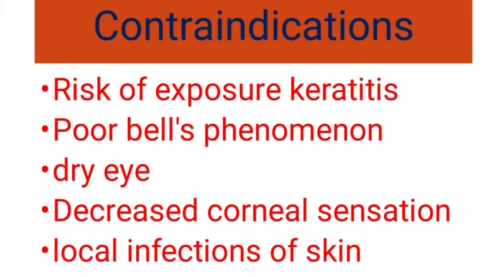So what are the contraindications? If there is risk of exposure keratitis, like poor Bell's phenomenon, dry eye symptoms, or decreased corneal sensations, they become relative contraindications for ptosis surgery. Also, if there are local infections of the skin around the eyelid, that becomes a contraindication. Then you have to treat the skin infection first, and then take up the patient for surgery.